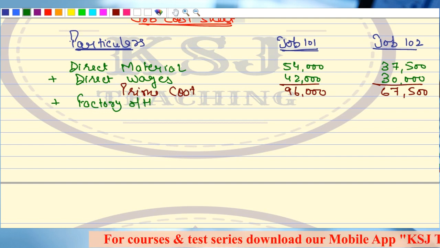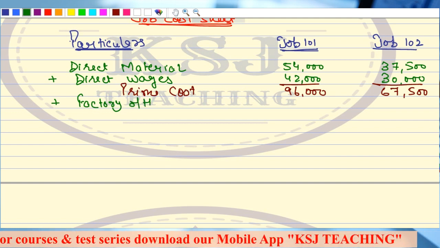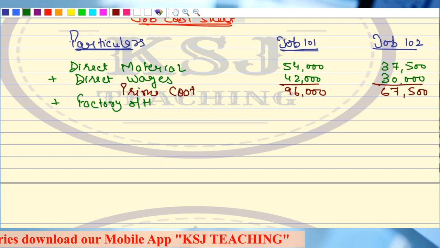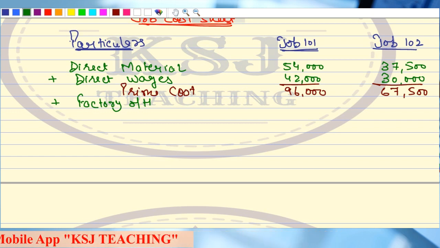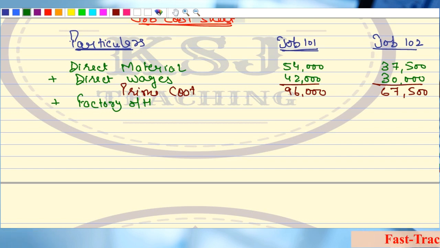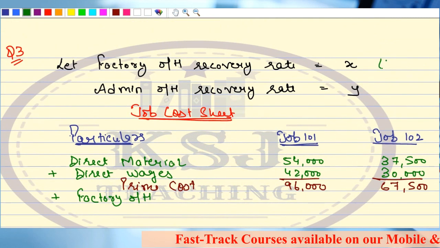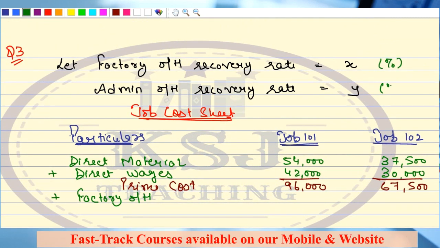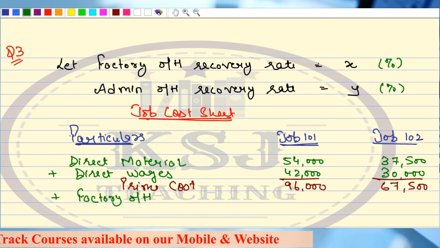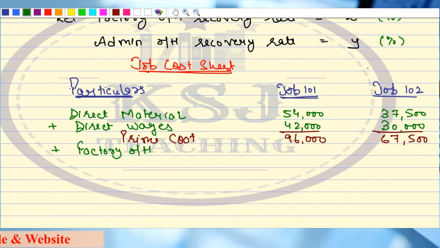Now, listen to it very carefully. The question says that factory overheads are to be recovered as a percentage of direct wages. That means some percentage multiplied by 42,000. What is that percentage? We have assumed that this percentage is X. So I can write here 42,000 X. Any doubts?